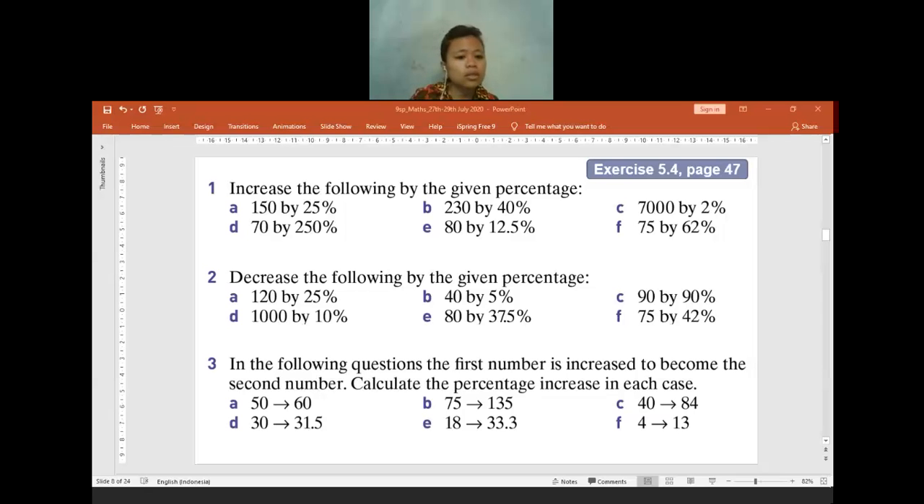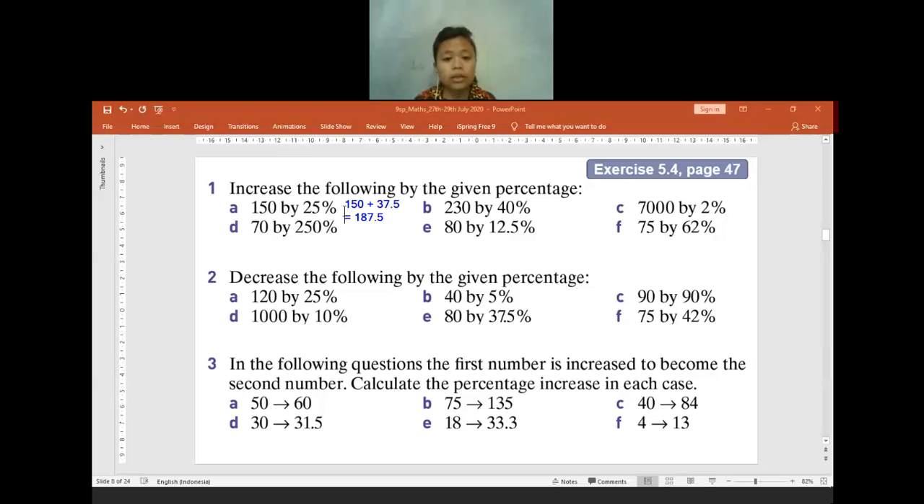It's 150 plus 37.5 equals 187.5. 150 plus 37.5 equals how many? 187.5. Okay. Basically we find the percentage of the main number and then we add it to the main number, because we are going to increase. If we are going to decrease, then you find the percentage and you subtract it.